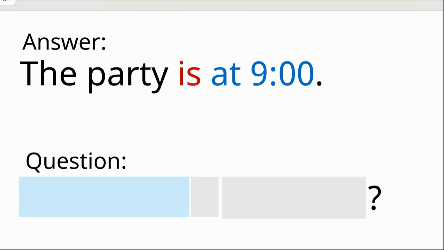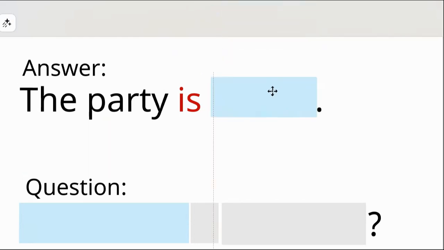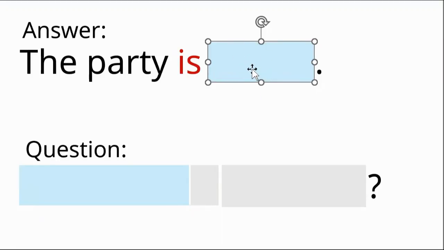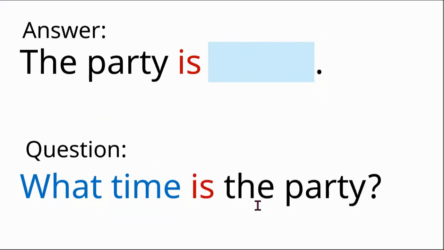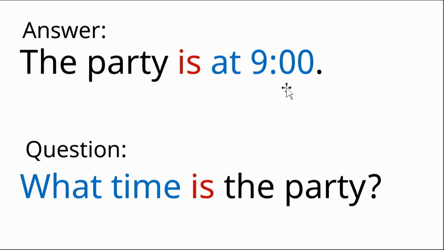Let's do another one. The answer is the party is at 9 o'clock. This is the information we want to find. So it has to do with the time. So let's ask the question word. What time? What comes next? What time is the party? Answer, the party is at 9 o'clock.